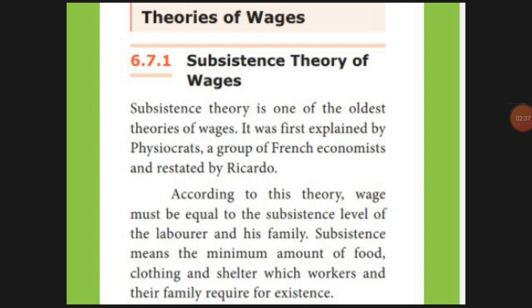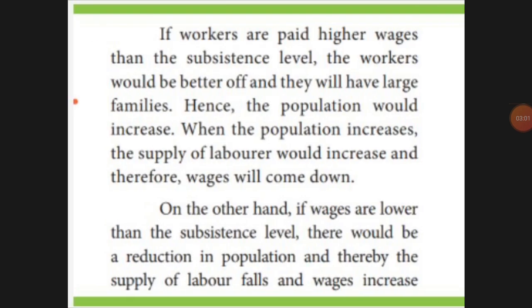Suppose you pay more wages, then his standard of living will be higher. All will be settled, then the population will increase. If the population keeps increasing, more people will be there. If more people are there, for one job where one person works, 10 people will come. Then your wage will also decrease. So if you pay lower wages, the population automatically decreases, the manpower won't be there, and automatically your wages will increase. So this theory is similar to the Malthus theory of population.